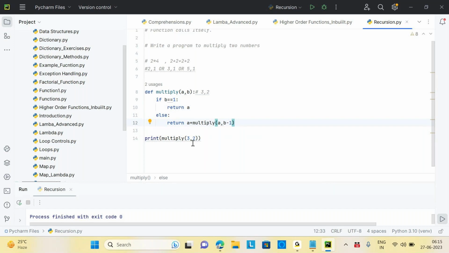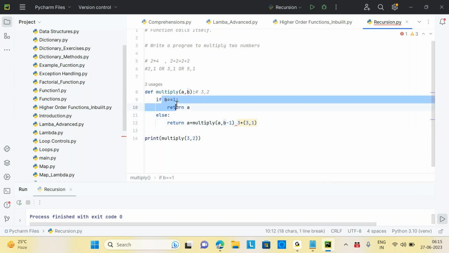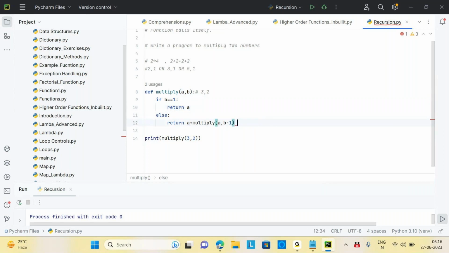When you are passing 3 2, the A B is 3 2 only, right? Exactly. In this case, B is not equal to 1, so it will not return. This condition is not satisfying for me, so we'll go to the else condition. Here it's saying A plus this, so it's saying 3 plus. Again, this function will be called. So this time what are we passing? 3 comma 1. Again it is running, and 1 equals 1, so it will return 3. So 3 into 3, now it will be 6.